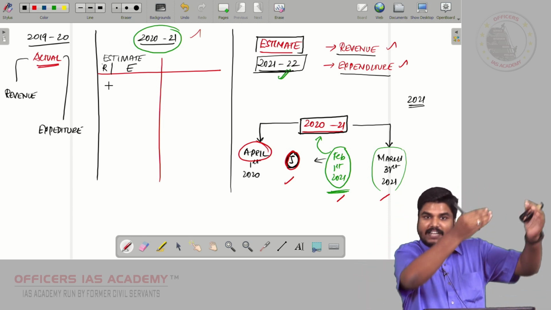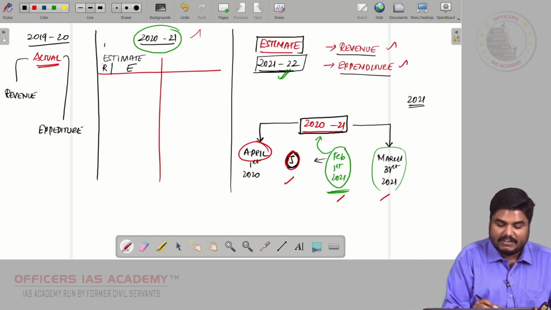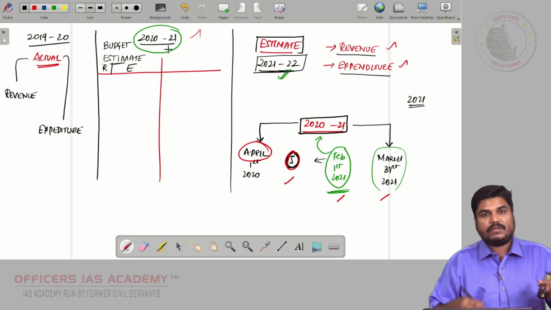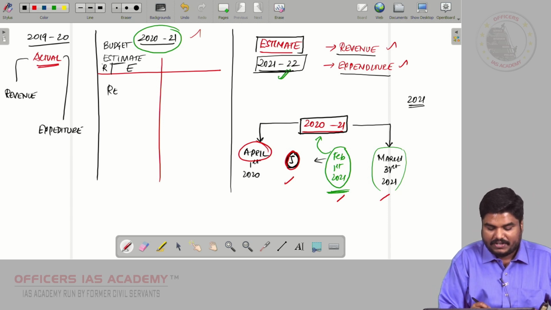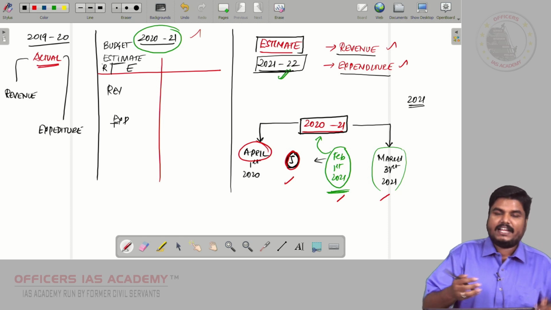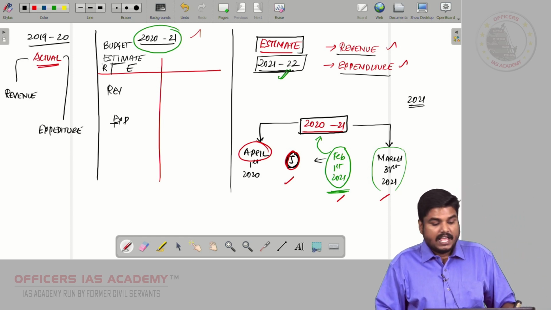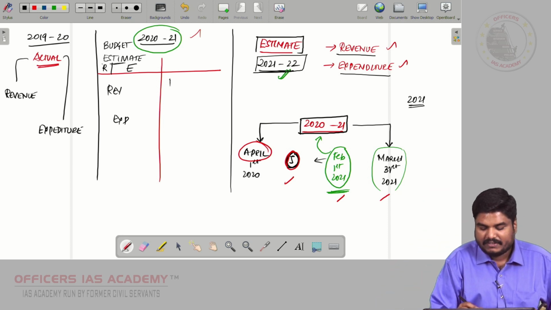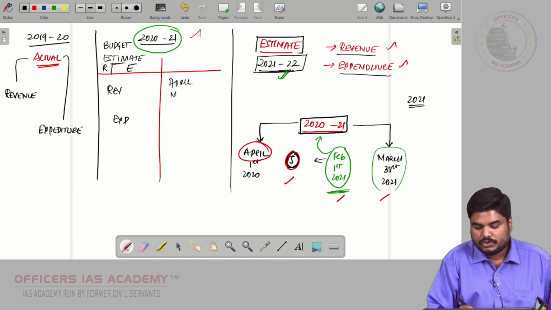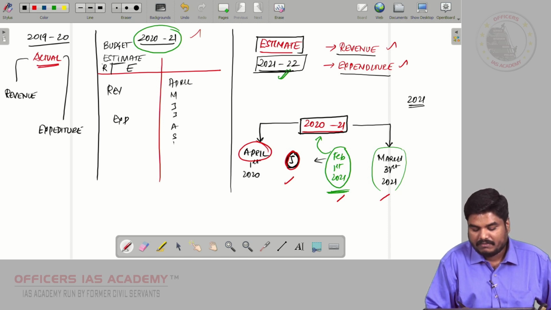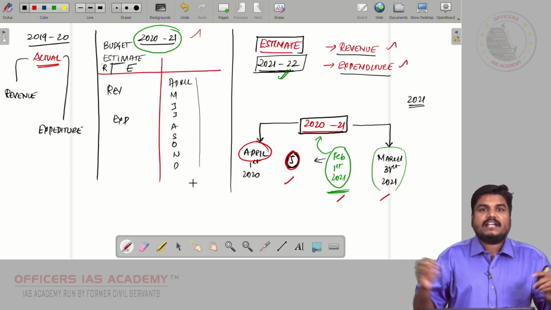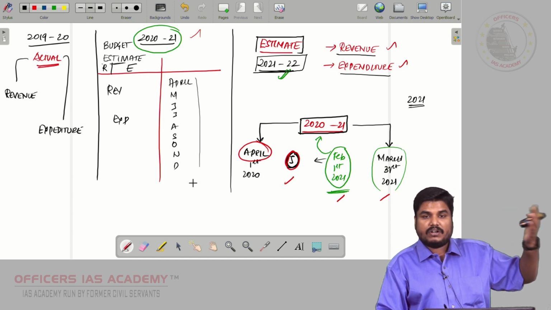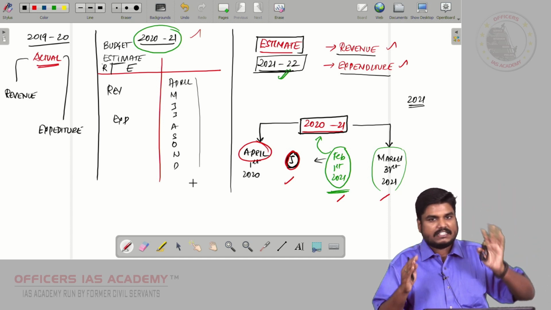So, the Finance Minister will take that estimate. The Finance Minister will take the budget estimate for 2020-21, that is, what is the revenue, what is the expenditure. That data the Finance Minister will take. As well as, now I said March, April month data is available: April, May, June, July, August, September, October, November, even December. Assume the Finance Minister has 9 months data: what was the revenue for 9 months in India, what is the expenditure for 9 months in India.